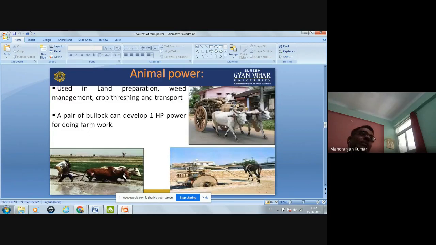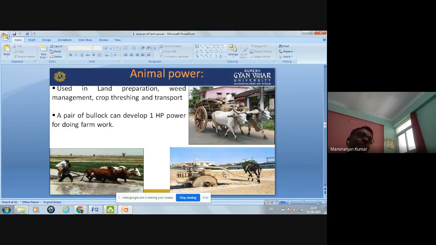Now, second is animal power. Some animals are used to do farm activity. In the first picture, you can see the animals being used for transportation. In the second picture, animals are used for plowing, and in the third picture, animals are used for fetching water from the well.